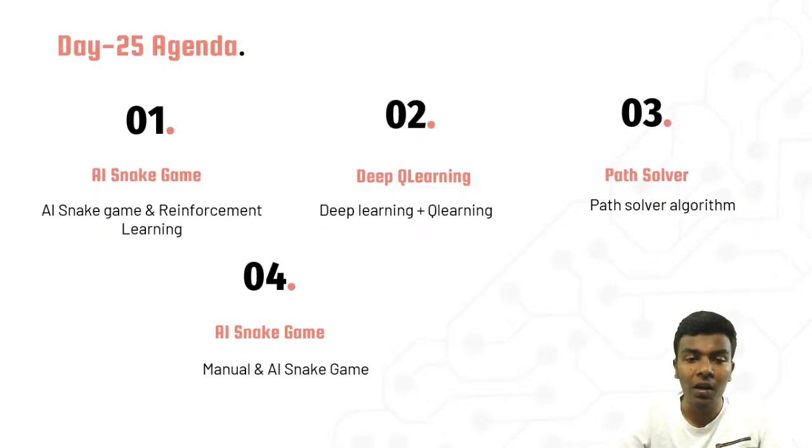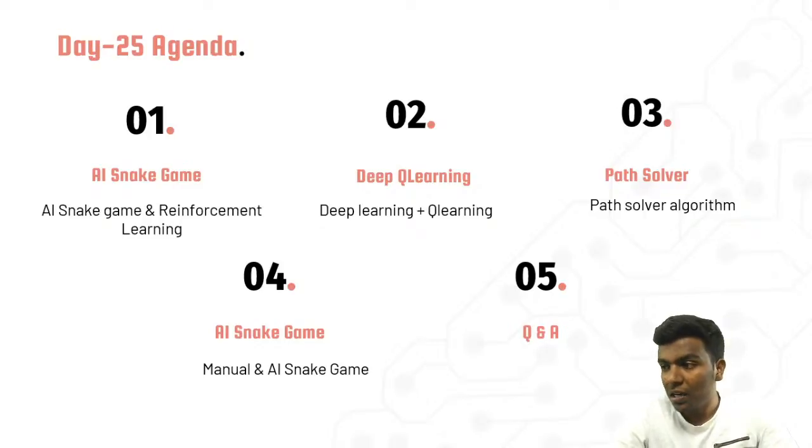Before deploying, we are going to see two source codes. One source code is for the manual game, because first of all we need to play, right? So we are going to play the manual snake game, and then we are going to deploy reinforcement learning for the automatic snake game. It is going to play automatically, catching eggs without biting its own tail, and it is going to occupy the complete play area of the window. And then of course finally we are going to have a Q&A.